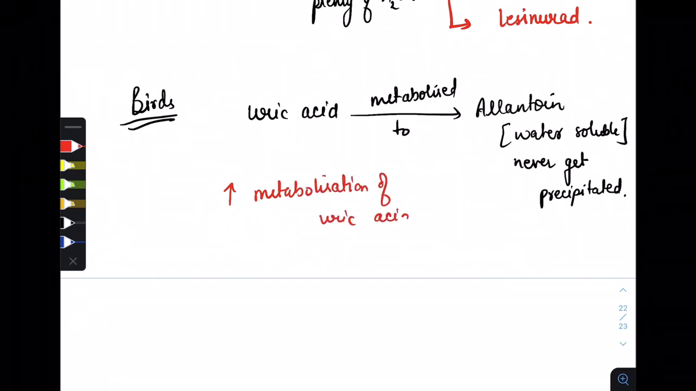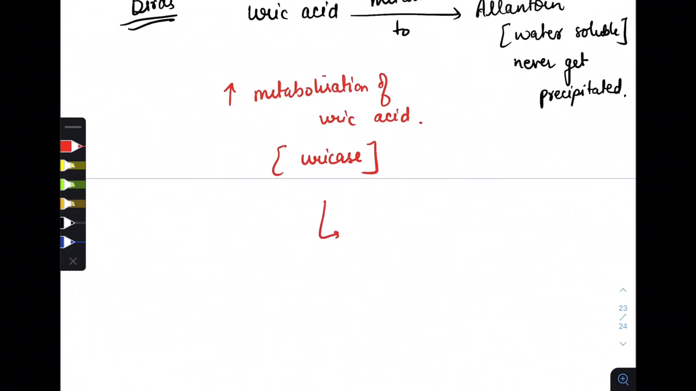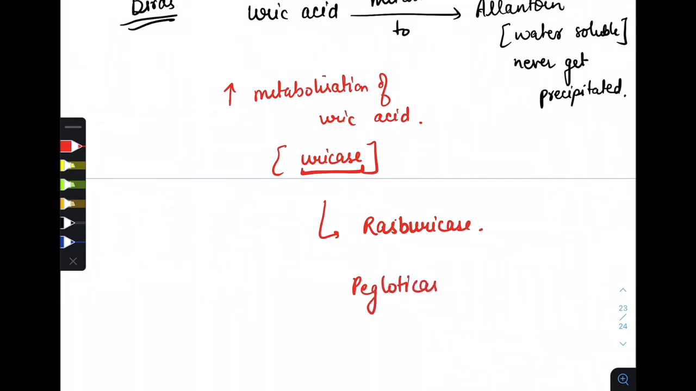We give the uricase enzyme, and the drugs which have the ending uricase, that is rasburicase, or we can say pegloticase. We just have to remember that case is the ending, in which uric acid is metabolized to allantoin, and allantoin is water soluble and never gets precipitated, so no gout will occur. So rasburicase or pegloticase.